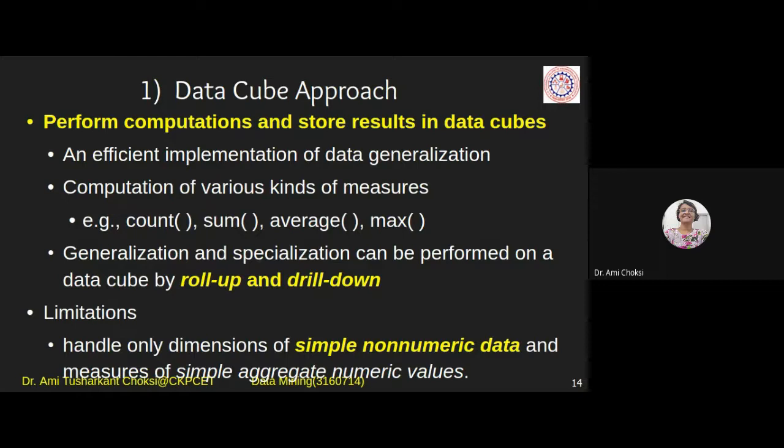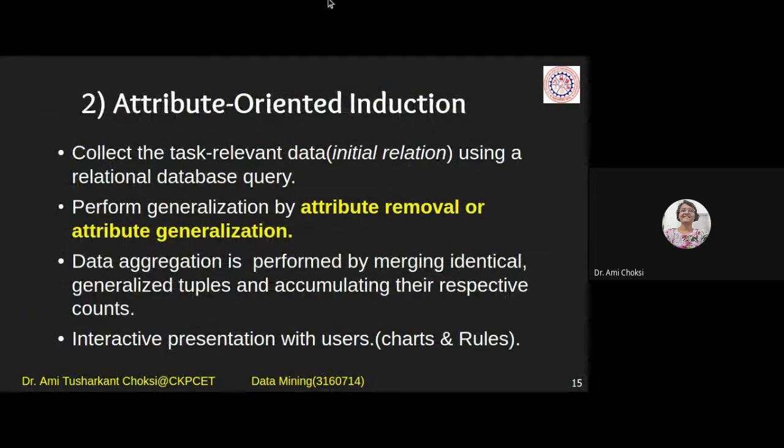And for roll up and drill down, we will be working with the concepts, right? That is non-numeric. Okay. Particular concepts can have some values, but the concepts are non-numeric, right? So the next approach is attribute oriented induction.